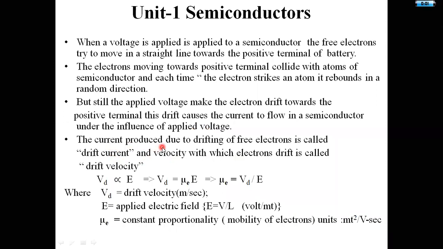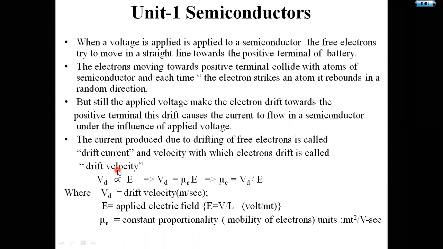The current produced due to the drifting of free electrons is called drift current, and the velocity with which electrons drift is called drift velocity. The current that comes from this drift process is called drift current, and the velocity with which electrons drift is called drift velocity.